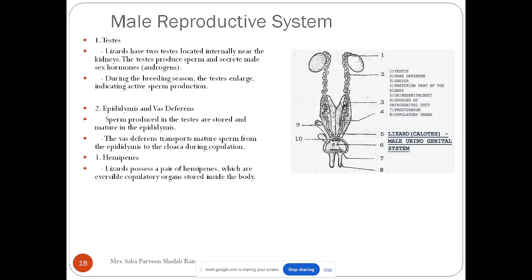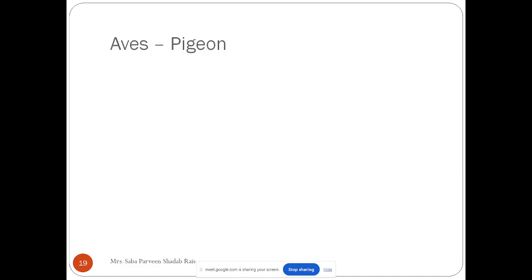Hemipenis: lizard possesses a pair of hemipenises, which are reversible copulatory organs and that are stored inside the body. Actually, this is why it is called hemipenis, because it is present inside the body, and at the time of the copulation, it will come out of the body. That's why it is called a hemipenis, and they have a pair of penis. Okay, so that's why it is penises. During mating, one of the hemipenis is everted and inserted into the female cloaca to transfer the sperm.